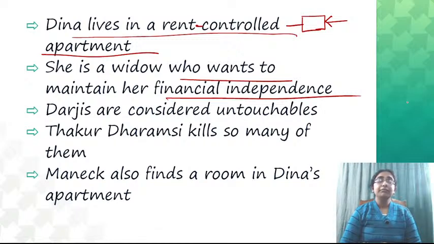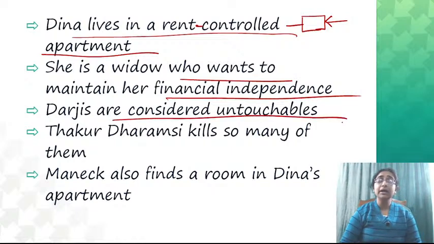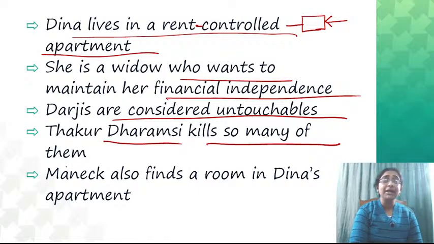Now, these two particular characters, Ishwar Darji and Om Prakash Darji, are the marginalized characters. At that time, Darjis are considered untouchables. And there was a sad story. Another very dominating character is there, Thakur Dharamshi, who kills so many of them. So many of them means so many of the people of the Darji community.